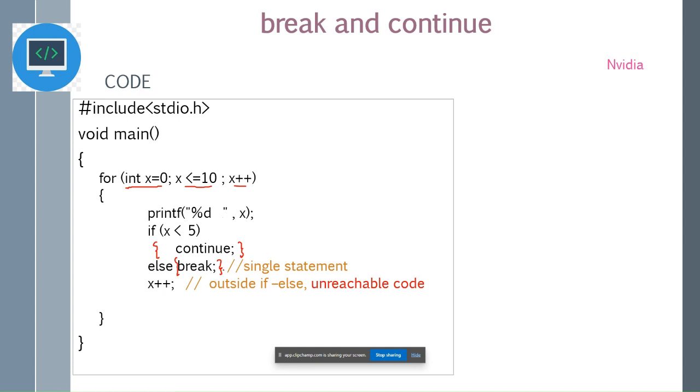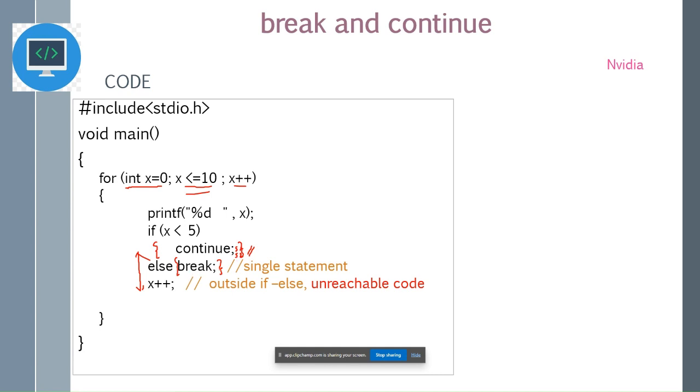Continue skips all the statements that are written below it, whether those statements are a part of that block or not. See, this continue inside this if condition, if it is true, there is only one statement, continue. If there were multiple statements here, statement 1, statement 2, even those would have been skipped, and anything written below that which is not part of that block is also skipped, and it goes back to the loop to check the condition. So it basically jumps to the next iteration, skipping all the statements below it, whether or not they are inside that block.